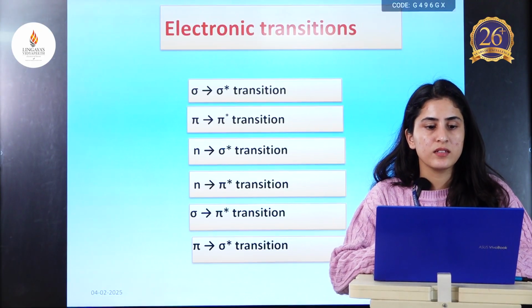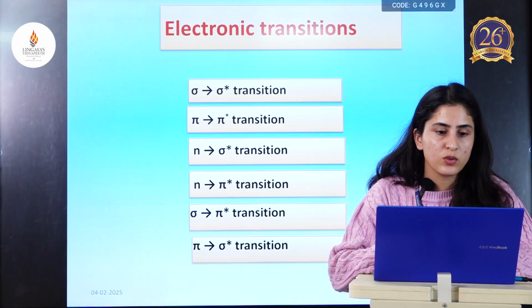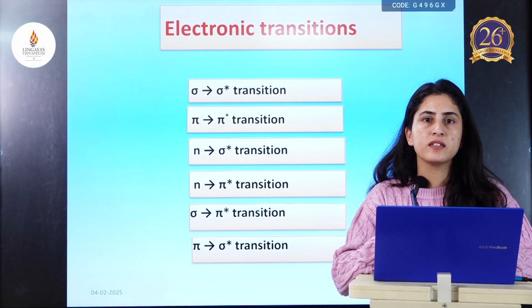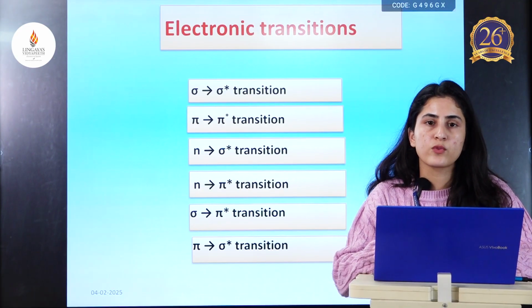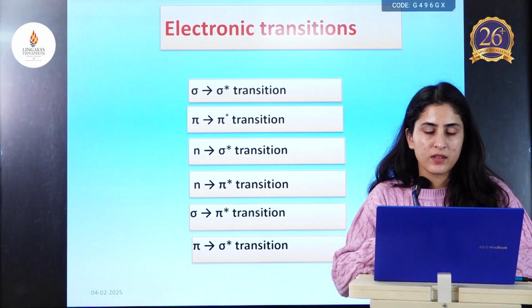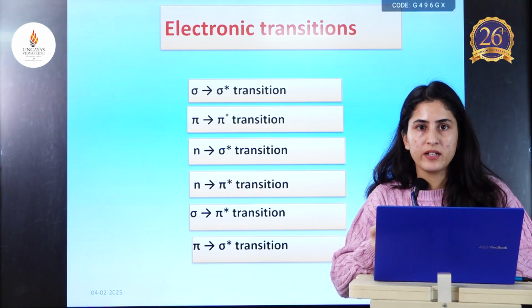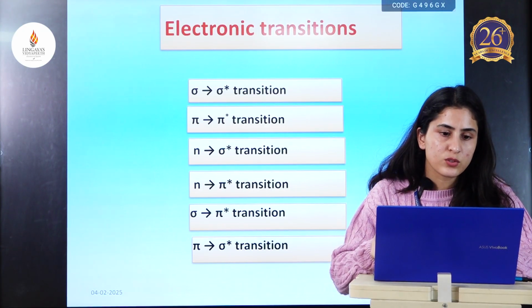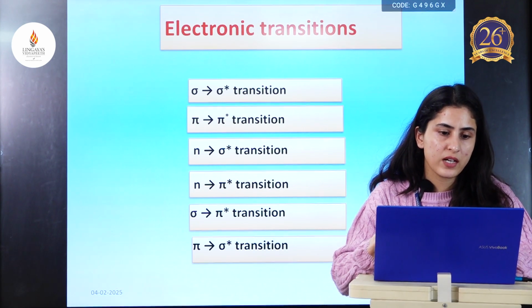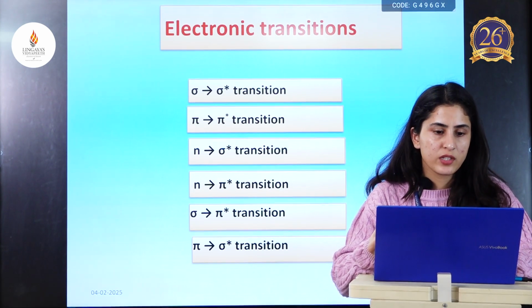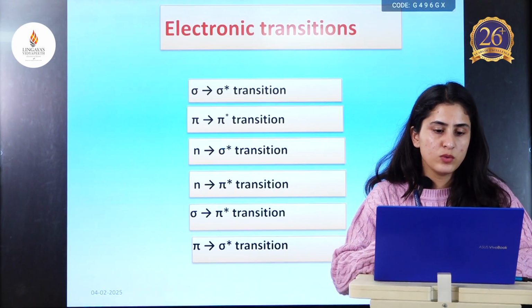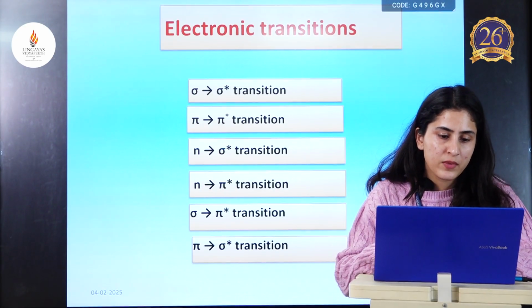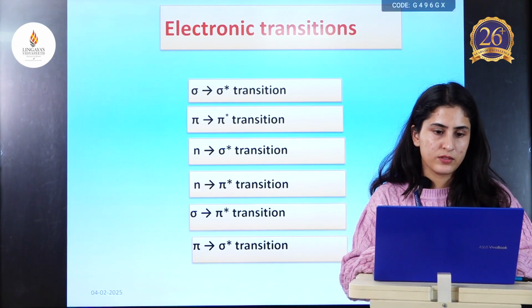Next is electronic transitions. Electronic transition is basically the transition of an electronic state as it goes from the ground state to the excited state when EMR is provided to it and it gains energy from it. The transitions that are observed are sigma to sigma star transition, pi to pi star transition, n to sigma star transition, n to pi star transition, sigma to pi star transition and pi to sigma star transition.